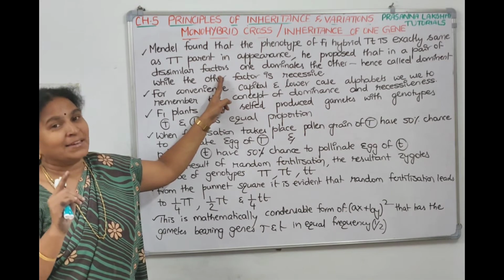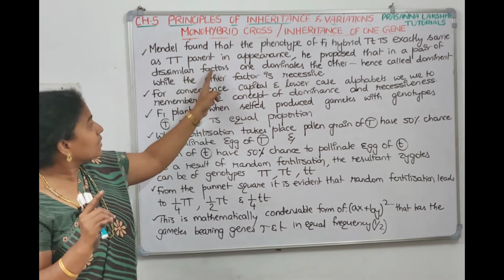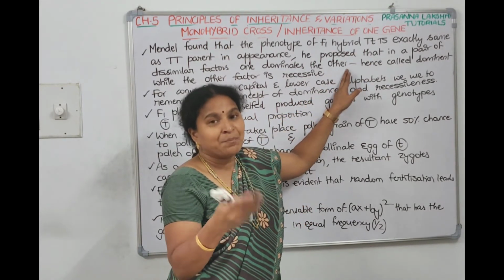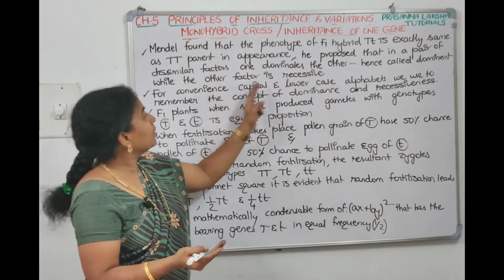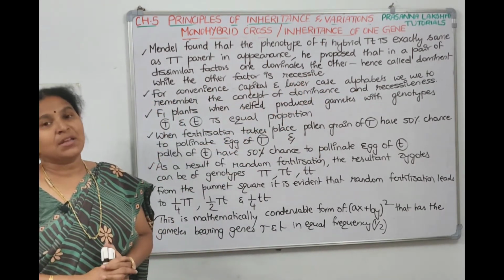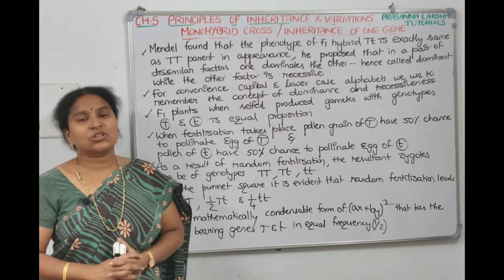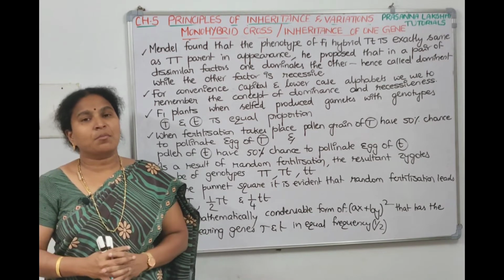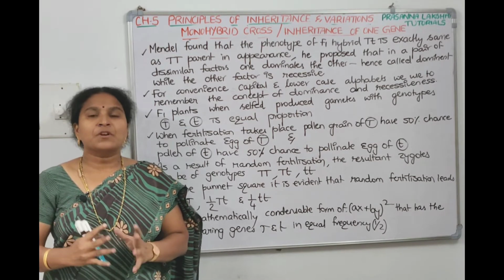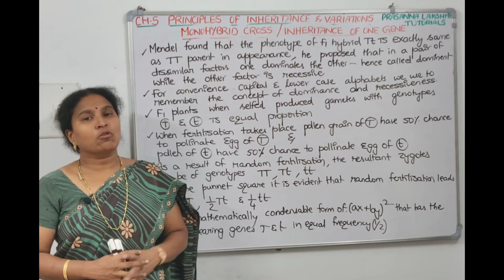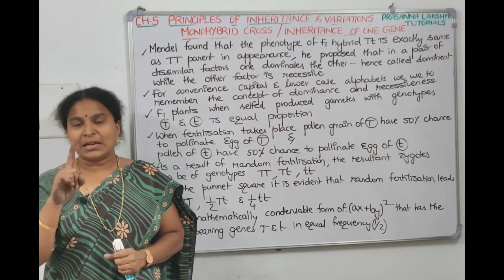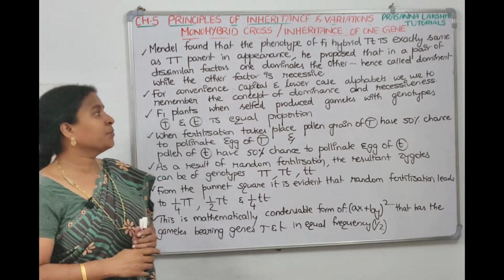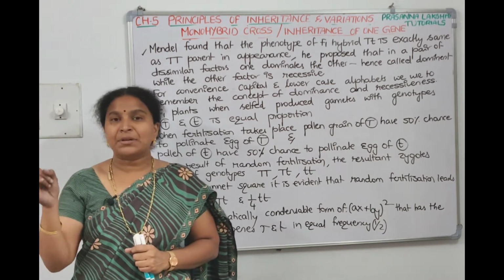Mendel used a word called factor instead of gene. He told that in a dissimilar pair of factors, one dominates. The one which is dominating, which is appearing, is called dominant form, and the other one is called recessive form. Now for our convenience, we are symbolizing them with English alphabets. For dominant form tall, we are taking capital T. For recessive form, we'll take small t. We'll not go for dwarf D. So you have to fix one alphabet, and for dominant form, we'll write capital letter, and for recessive form, we'll write small letter. Means for tall and dwarf, we are writing capital T, small t.